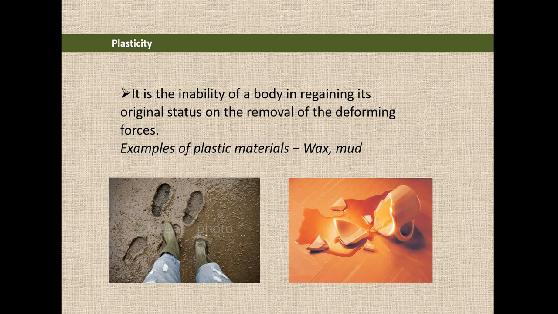Once the deforming force is removed, those materials cannot regain their original shape. It is the inability of a body to regain its original state on the removal of the deforming force. Such a property is known as plasticity, and materials which exhibit this phenomenon are called plastic materials. Best examples are wax and mud.